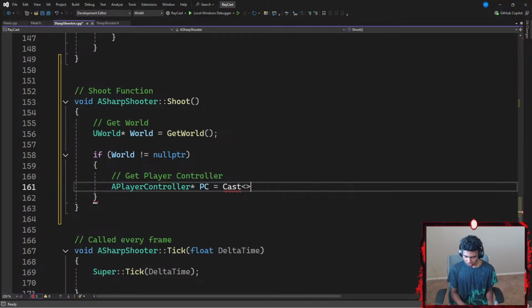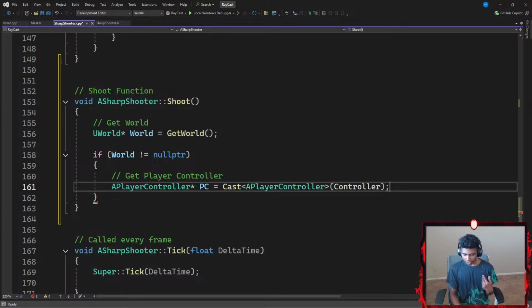I'm going to cast to check if the player controller that I actually get is the player controller which belongs to my sharpshooter class. So my cast is going to be requiring a player controller as well. Okay, if I'm talking about this player controller, with a pair of parentheses of controller.